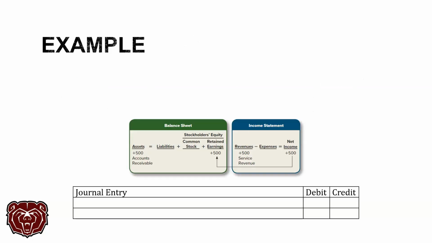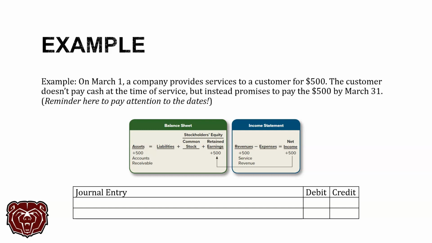So let's look at an example real quick. And I know we looked at examples of these earlier, but we can afford to look at another one. So here, let's say that on March 1st, the company provides services to a customer for $500. The customer doesn't pay cash at the time of service, but instead promises to pay $500 by March 31st. Remember, pay attention to your dates, because if there are sales discounts and allowances involved, you may need to know how many days have transpired between the sale and the collection of cash, right?